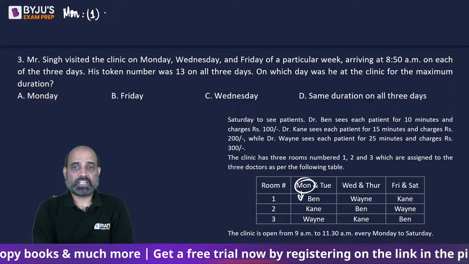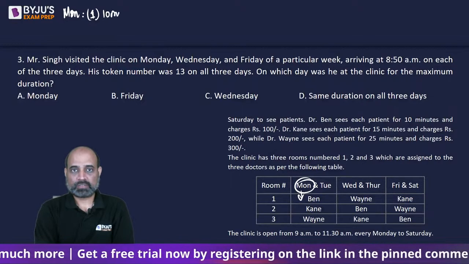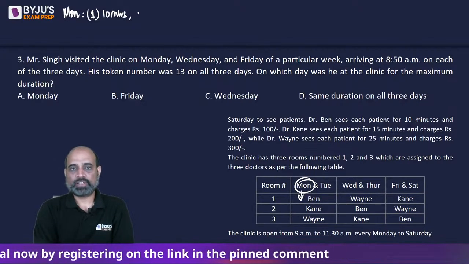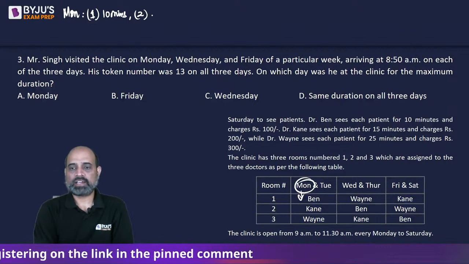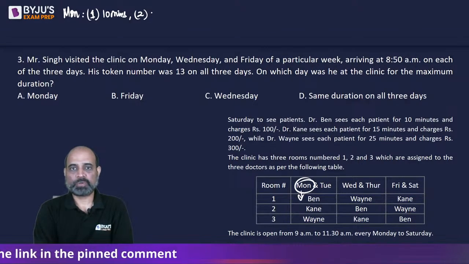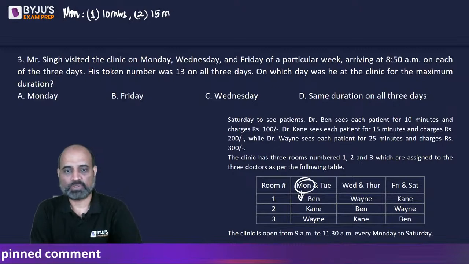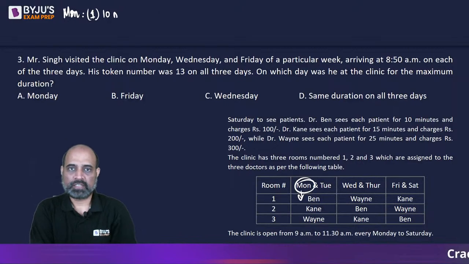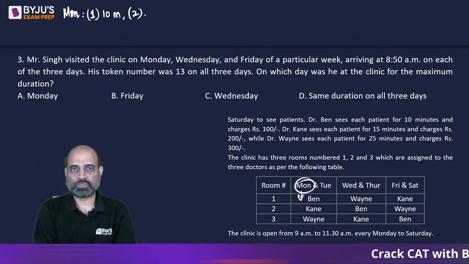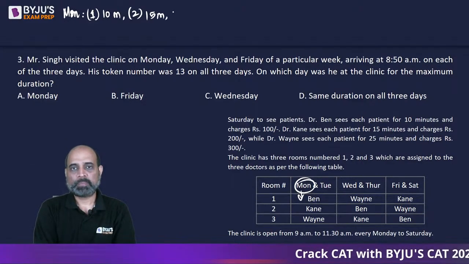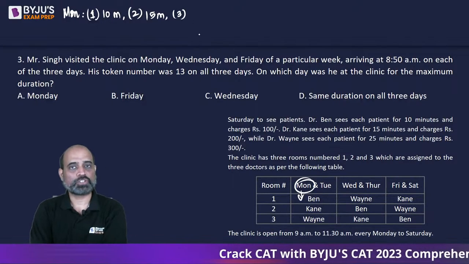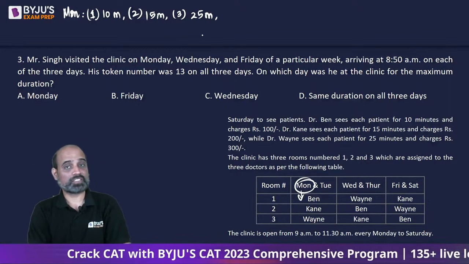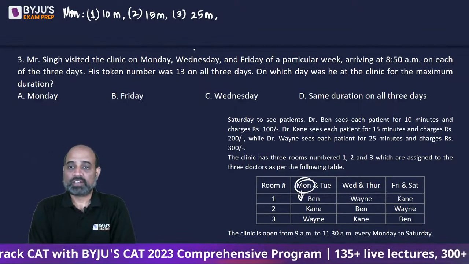With Dr. Ben, he is going to spend 10 minutes. Patient number 2 will enter room number 2, with Dr. Kane, and he is going to be with him for 15 minutes. So I should only write 10 m and 15 m to minimize space, right? Patient number 3 obviously will enter Dr. Wayne's room, and he's going to be stuck there for 25 minutes. He's a slow doctor.